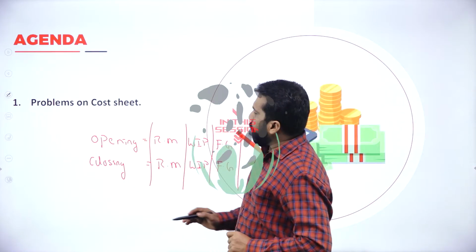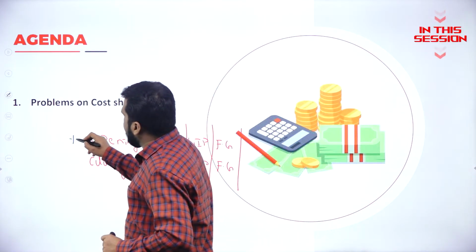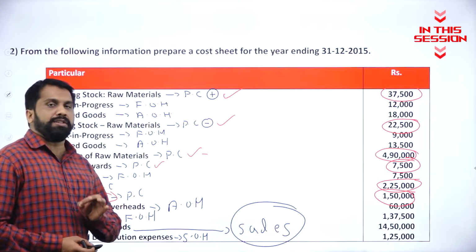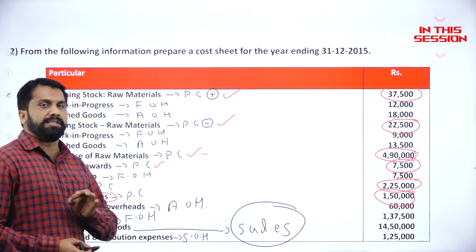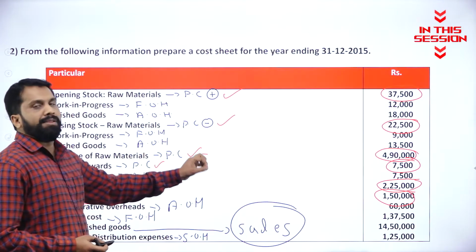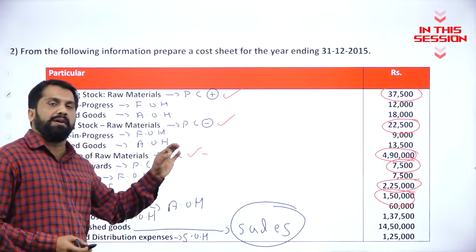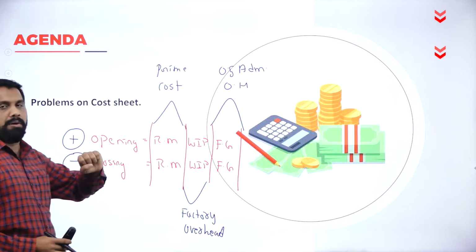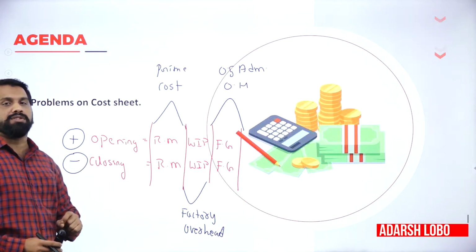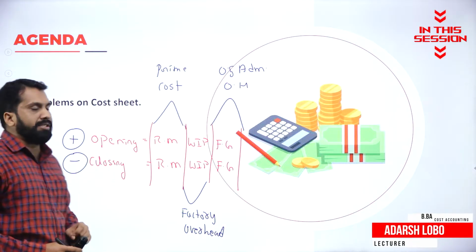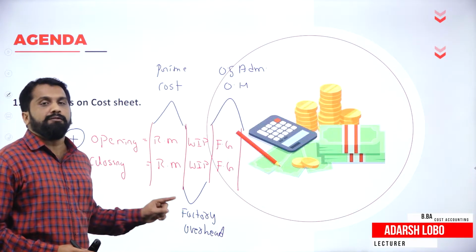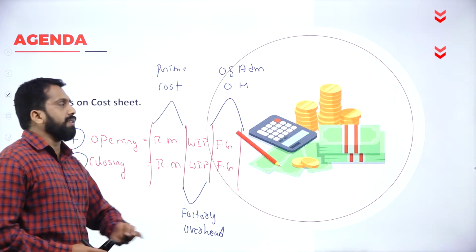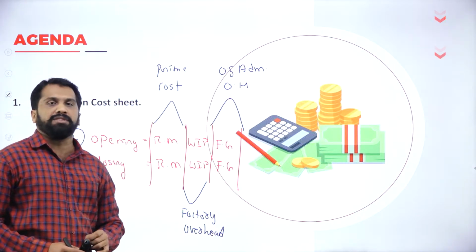Opening and closing raw material. Remember, opening always plus, closing always minus. In the beginning, you have to be quick as well as good in marking whether it will come under prime cost, factory, office, or selling and distribution. Opening and closing raw material will come under prime cost, and opening and closing work in progress will come under factory overhead. Opening and closing finished goods will come under office and administration.